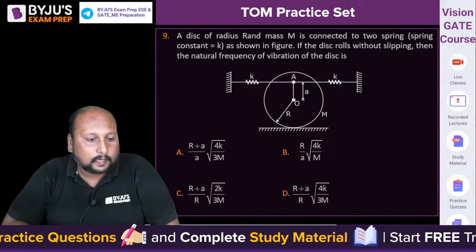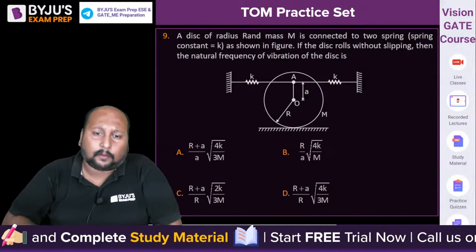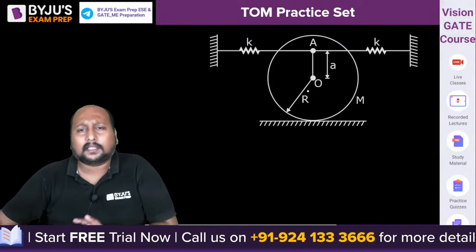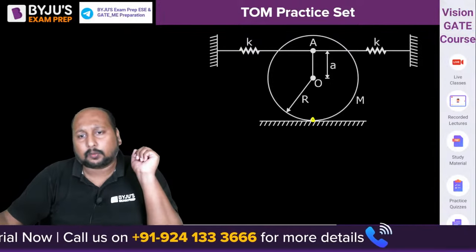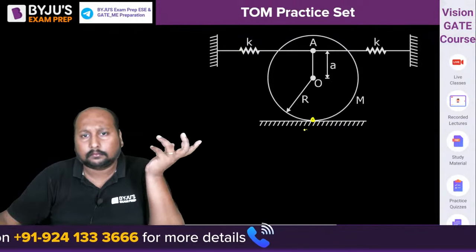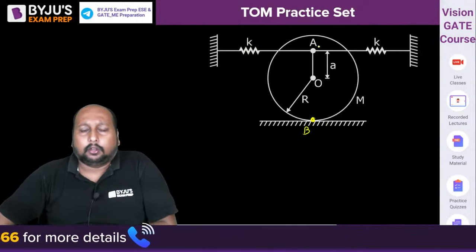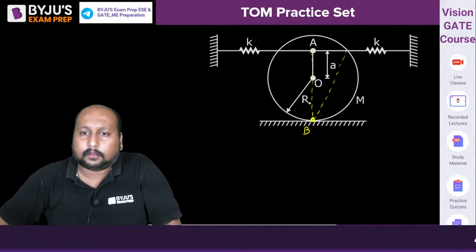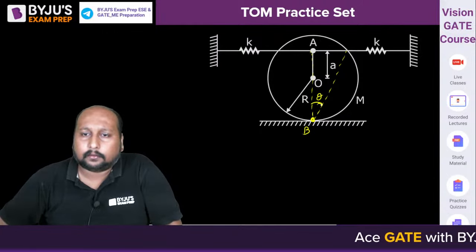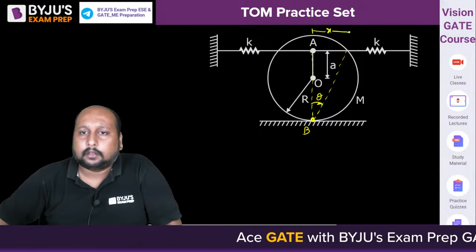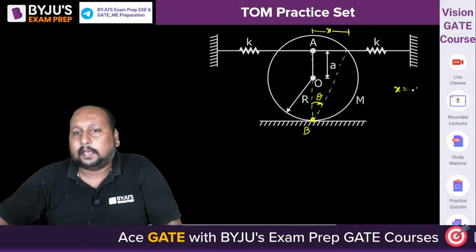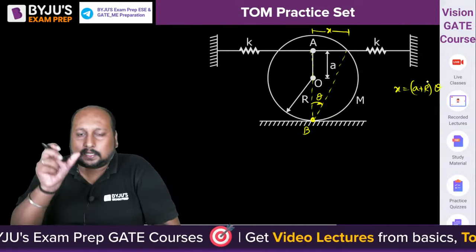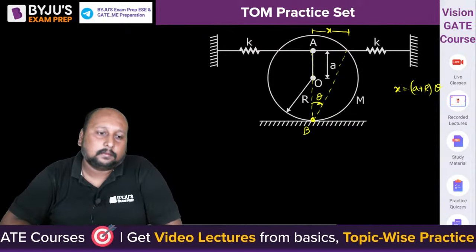Option C. Okay, Akshay is going with option C. चलिए, let's try to solve it now. Because this is a pure rolling, the entire body is rotating about this point. Let's say this is point B. If from this point there is a small deflection of theta, and this is x, can we say x is equal to a plus r into theta approximately? Can we say this deflection in the spring will be equal to a plus r into theta?